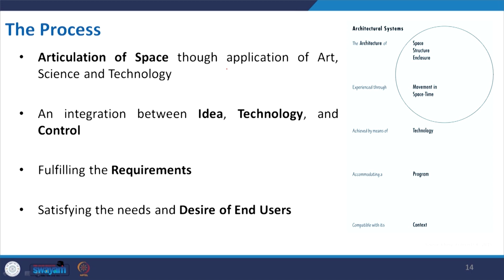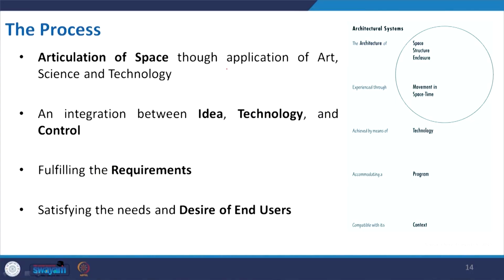Now come to the process. Architecture is basically the articulation of space through application of art, science and technology. So, we all agree that first we have to be very imaginative and have the creativity to create something really appreciable, and then we have to make it real with the application of science and technology. This process also includes an integration between idea, technology and control.